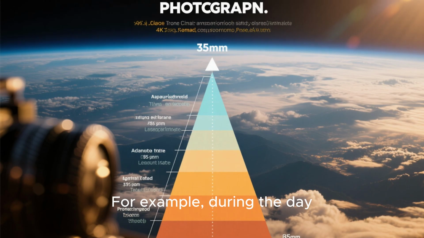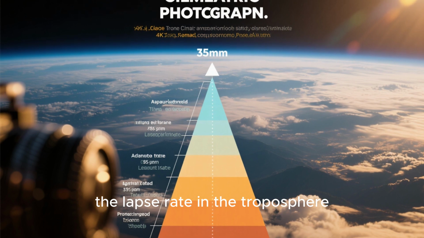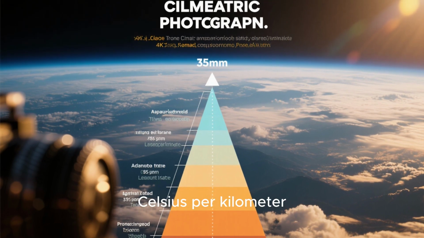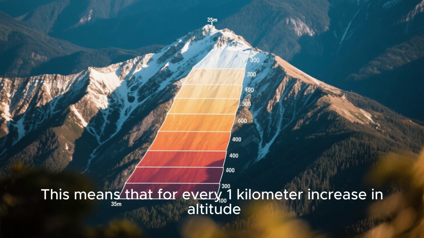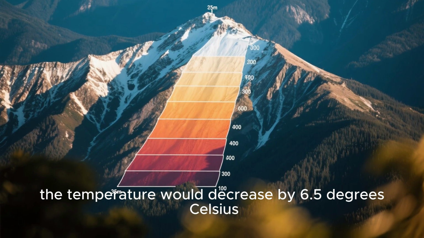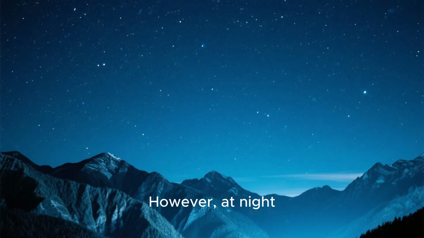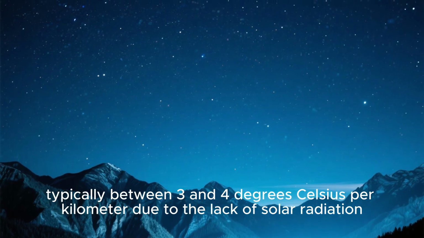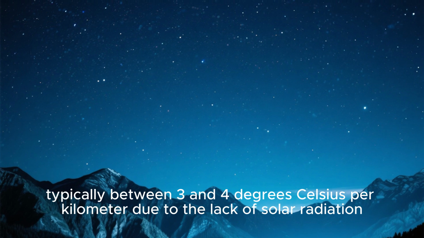For example, during the day, the lapse rate in the troposphere, the lowest layer of the atmosphere, is typically around 6.5 degrees Celsius per kilometer. This means that for every 1 kilometer increase in altitude, the temperature would decrease by 6.5 degrees Celsius. However, at night, the lapse rate can be much lower, typically between 3 and 4 degrees Celsius per kilometer due to the lack of solar radiation.